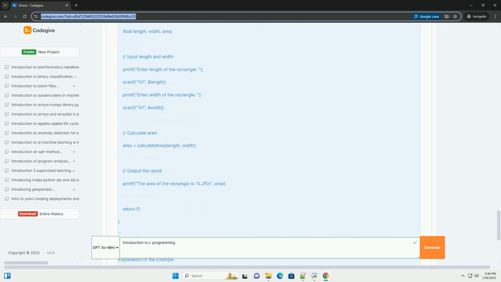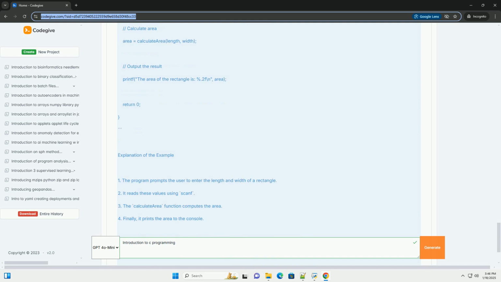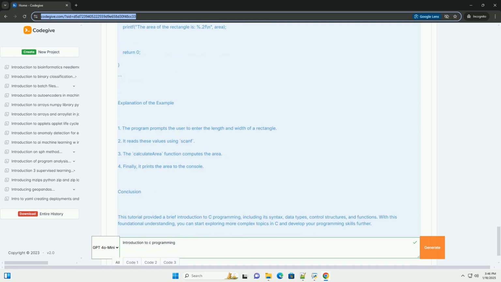Setting up your environment. To start programming in C, you need a C compiler. Popular options include GCC, GNU Compiler Collection, available on Unix/Linux systems and can be installed on Windows. Clang, another compiler that is available on multiple platforms. Code Blocks, an integrated development environment, IDE, that includes a compiler. Dev C++, a lightweight IDE for C/C++ programming.